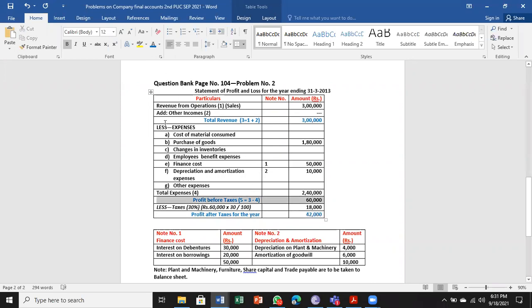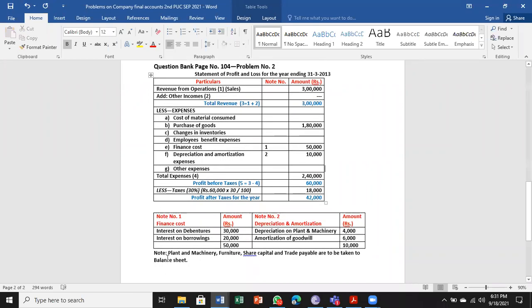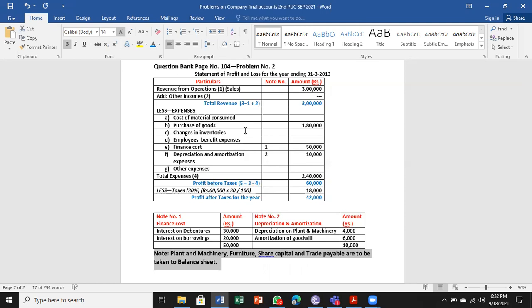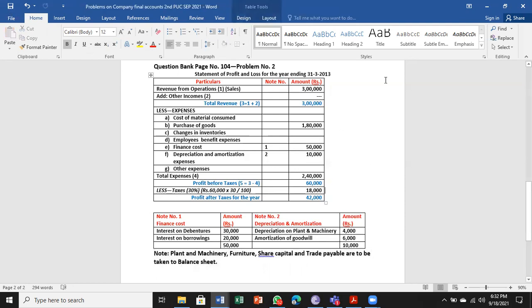You can have a look at it. And I have given a note: plant and machinery, furniture, share capital, and trade payables are to be taken in the balance sheet. So they will not come in the statement of profit and loss.